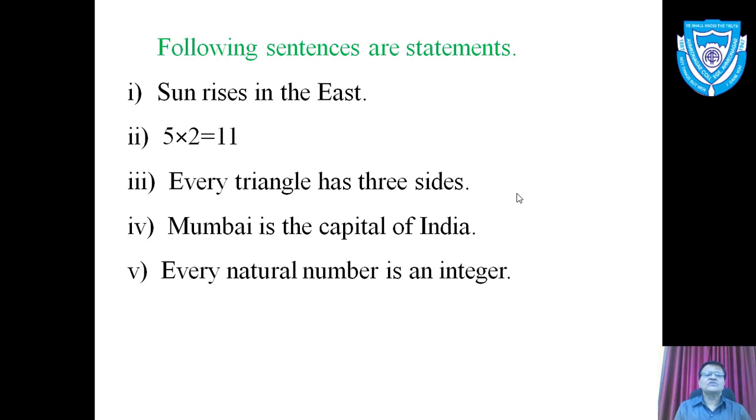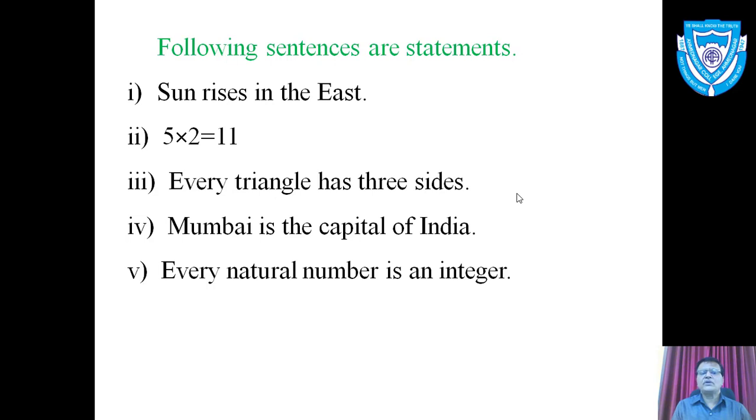First example is: the sun rises in the east. Some assertion is made, some information is given. Therefore, this sentence is a statement. 5 into 2 is equal to 11. Yes, some information is provided. We do not bother whether it is right or wrong. This sentence is also a statement. Every triangle has three sides. This is also a statement.